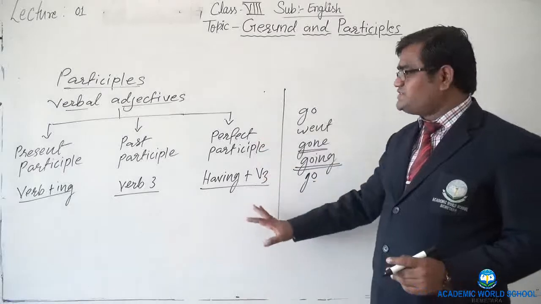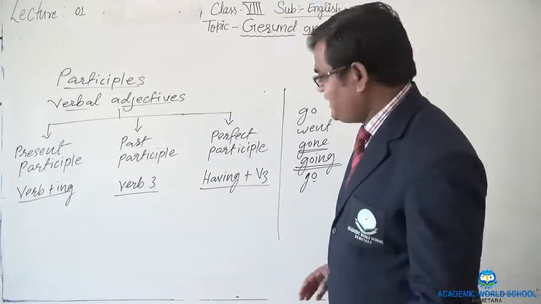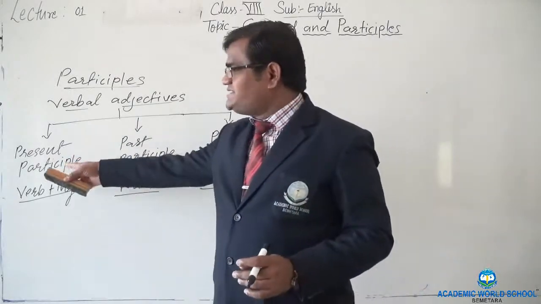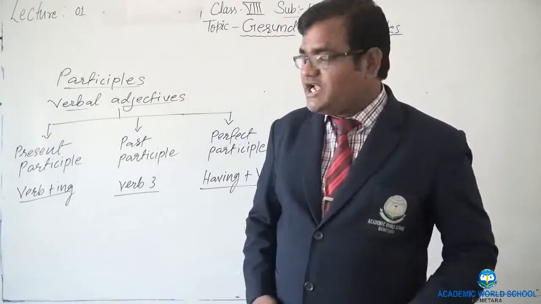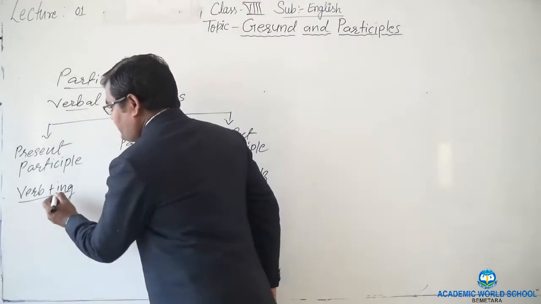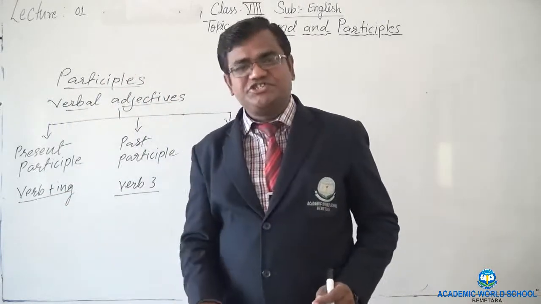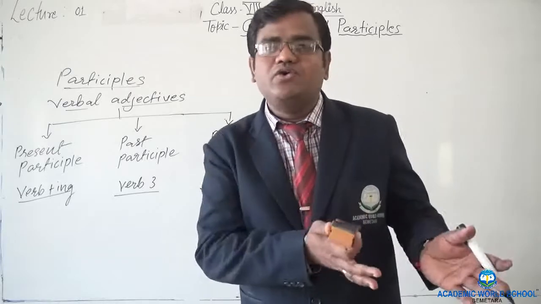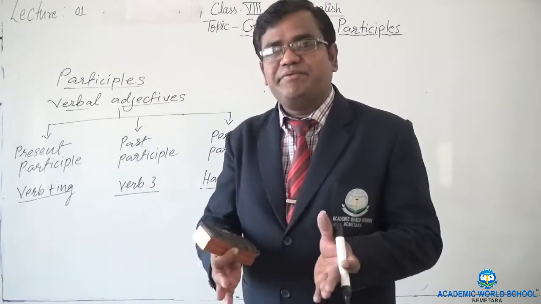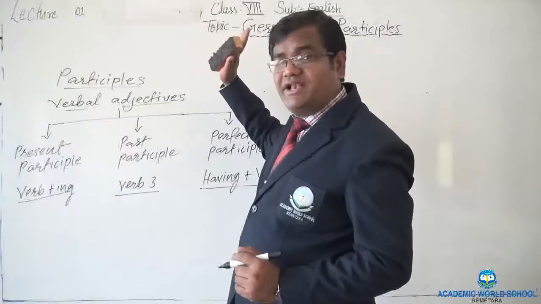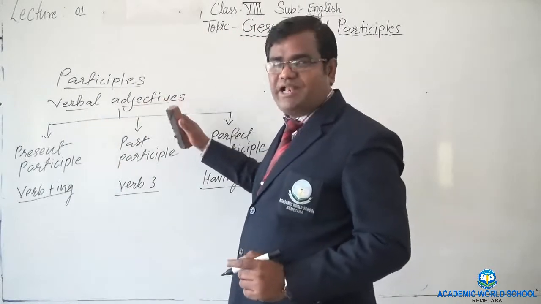Then it becomes perfect participle, right? So let's begin one by one. Here, present participle first of all. Now, present participle, I said, is verb plus ing, and verb plus ing was gerund also. Sir, how to differentiate between both of them? Very simple. I said gerund is a verbal noun; this is a verbal adjective.